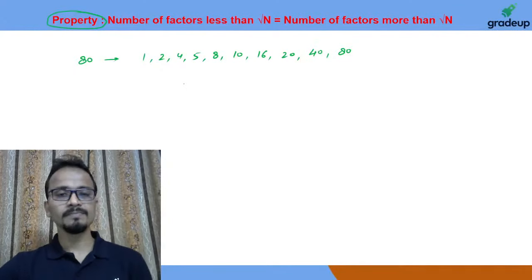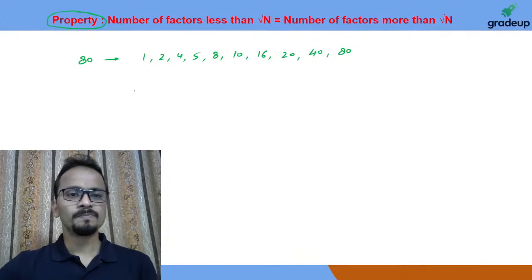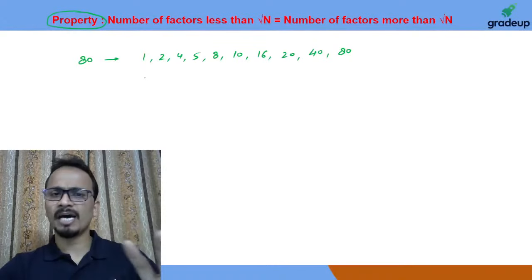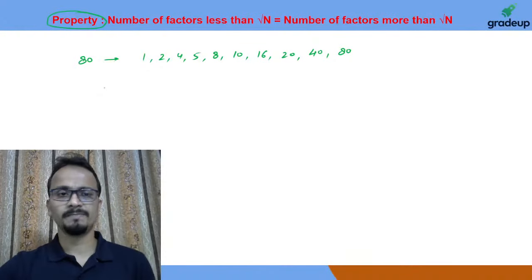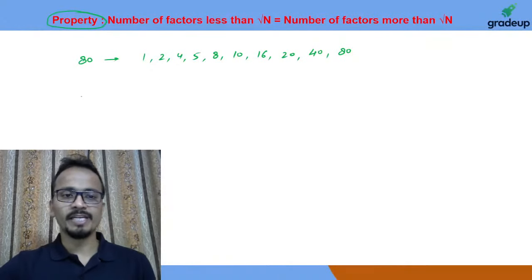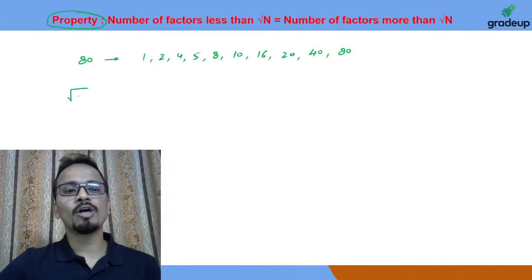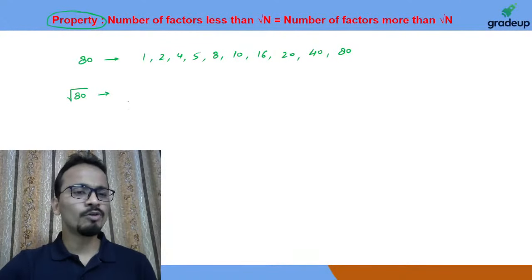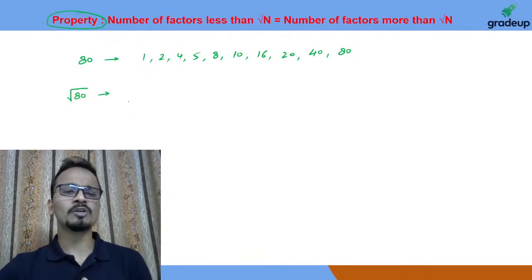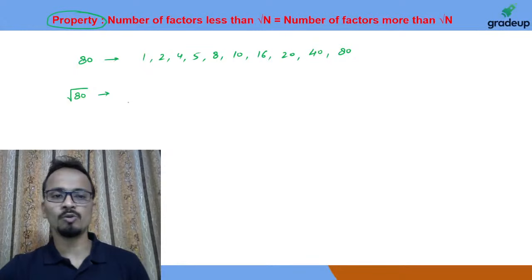All right. Now don't look at the statement of the property that I have written up there. I'll explain it to you properly. Now I have written all the factors of 80. Now I'll calculate the approximate value of under root 80. Why am I saying approximate value? Because 80 is not a perfect square.